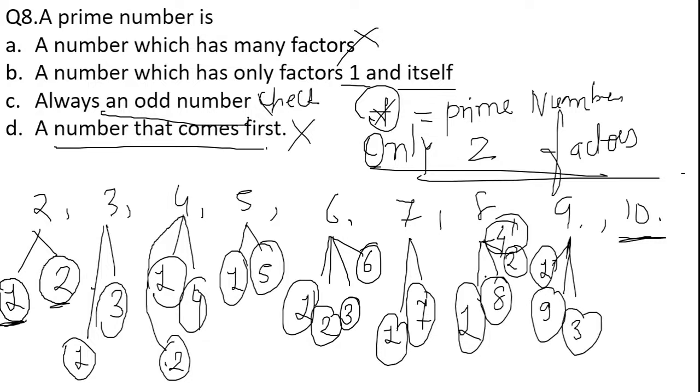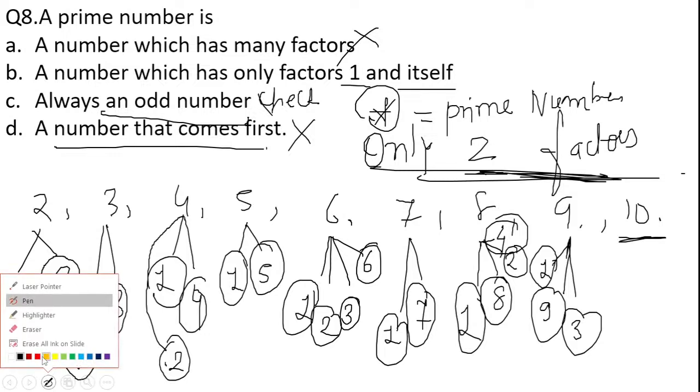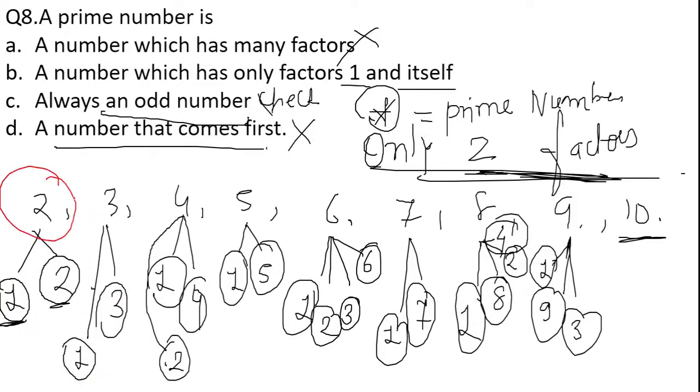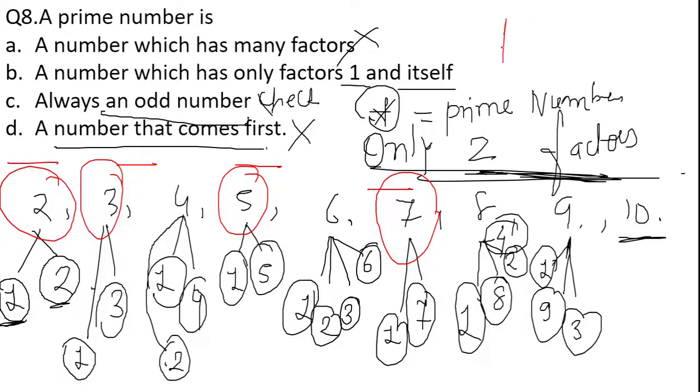So this tells you the definition of factors. Compulsorily, a prime number must have 2 factors, not less than 2, not more than 2. Here the numbers 2, 3, 5 and 7 are all prime numbers.